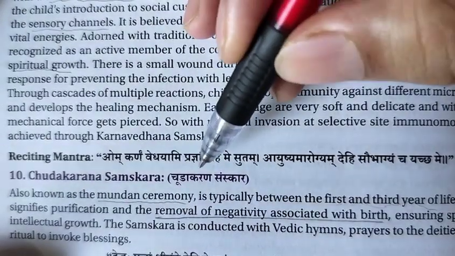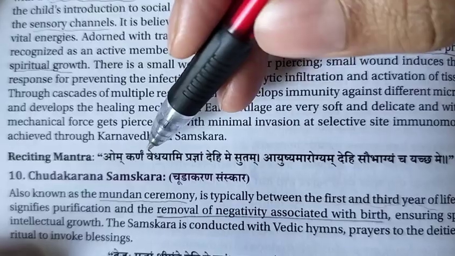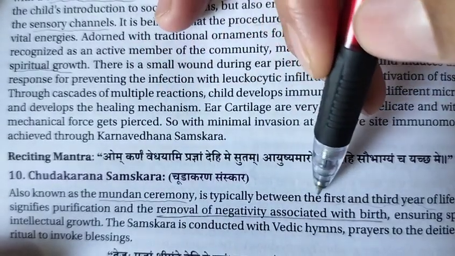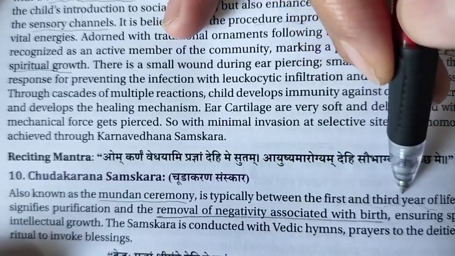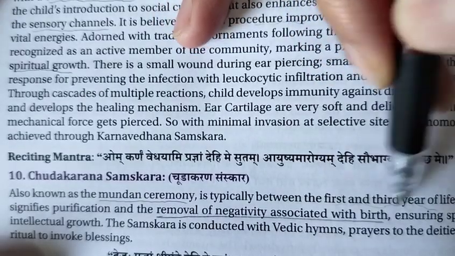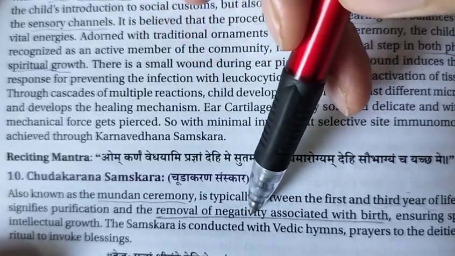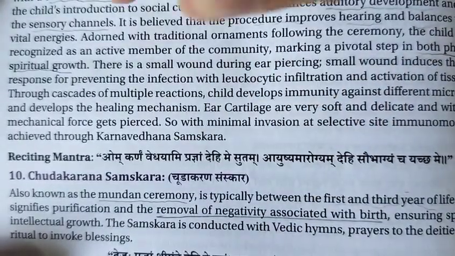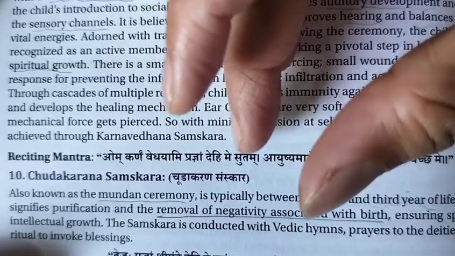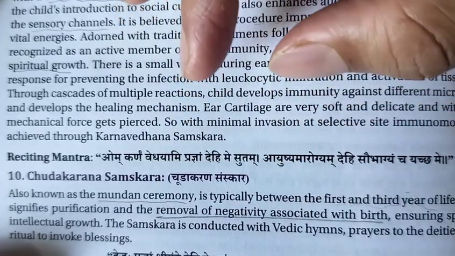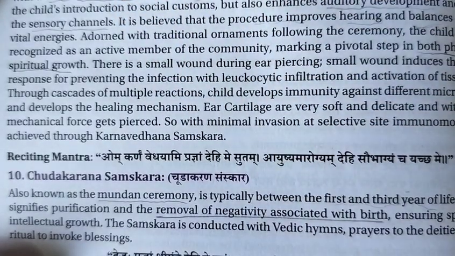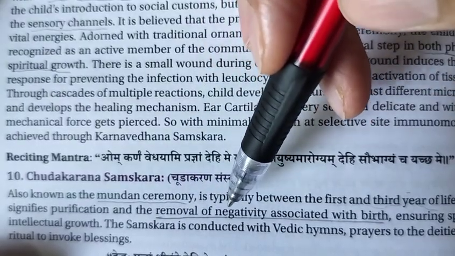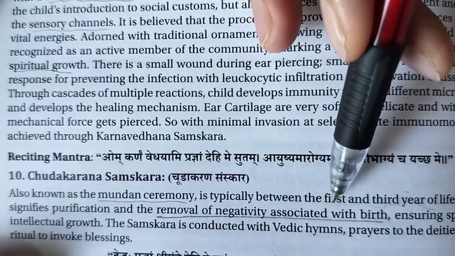The next samskar is Chuda Karna Samskar. What is that? The mundan ceremony. We know that, right? The mundan ceremony, typically between the first and third year of life, is a ritual that signifies purification and the removal of the negativity associated with birth. When the baby was born, if some negativity arose, or something was done in a wrong way, that negativity is removed over the years in Chudakarana Samskar, right?